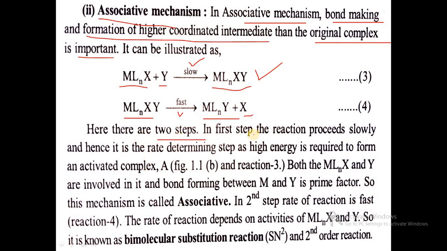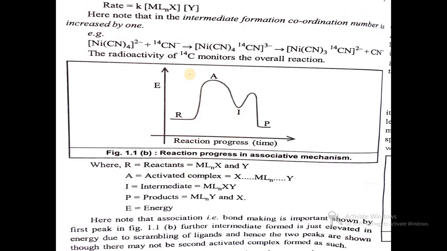Here there are two steps. In the first step the reaction proceeds slowly and hence it is the rate determining step, as high energy is required to form an activated complex A, which is shown in the figure in the next slide. That is like this: high energy is required to form this activated complex.